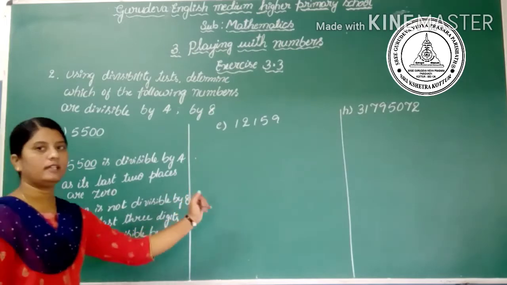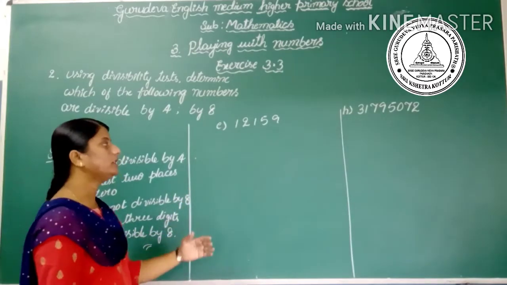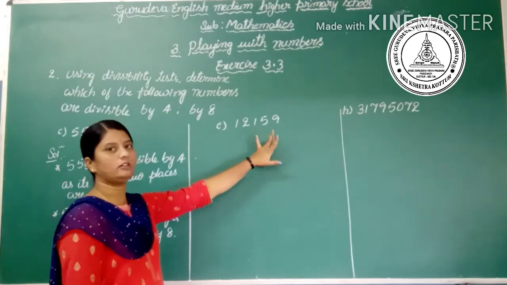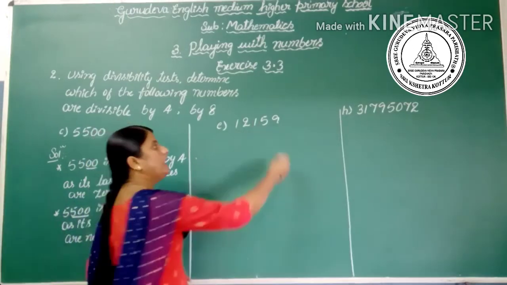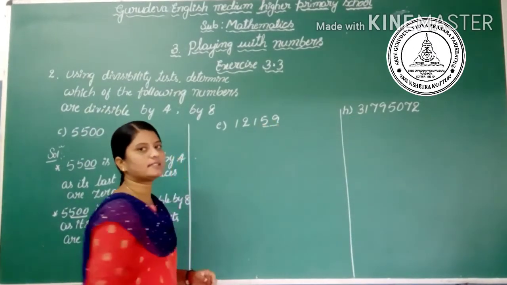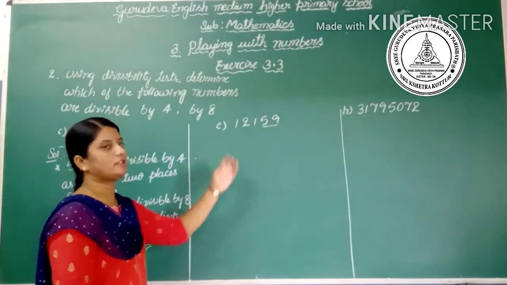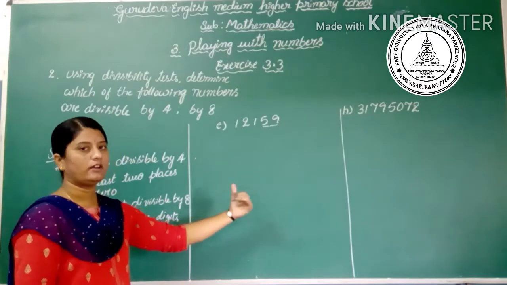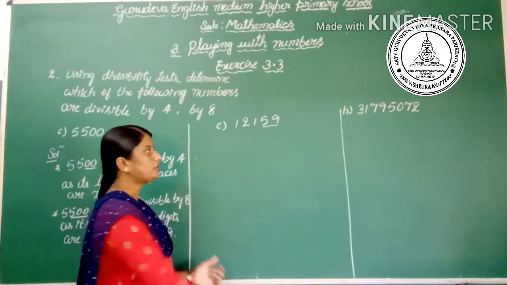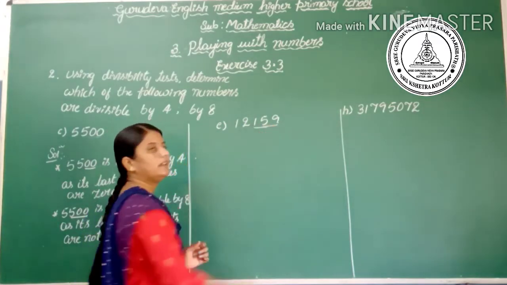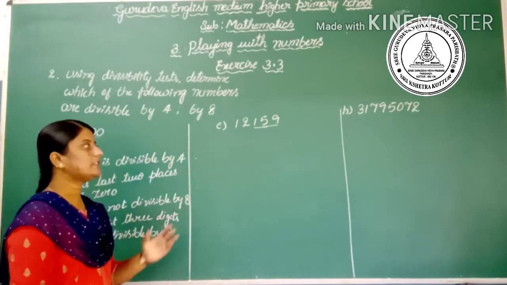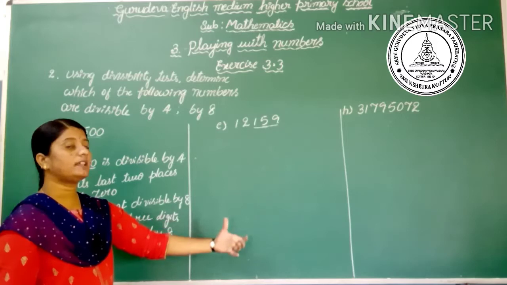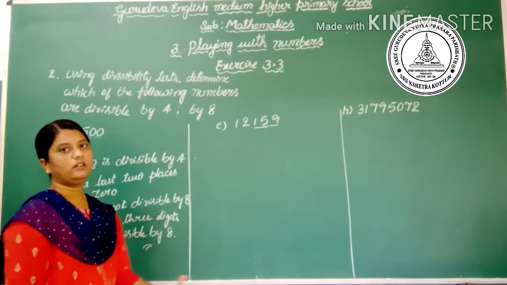Okay, let's go to the E question. Observe here. To check whether the number is divisible by 4 or not, we have to observe the last 2 places, that is ones and tens places, which should be 0 or multiples of 4, or divisible by 4. Similarly by 8, we have to observe the last 3 places, that is ones, tens and hundreds places. Let's check whether it is divisible by 8 or not.